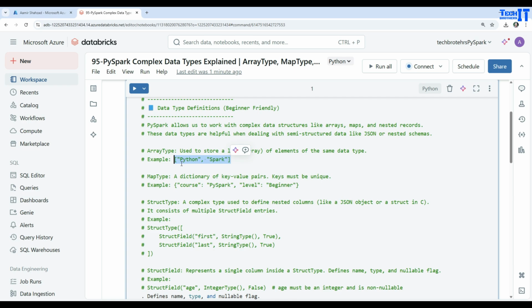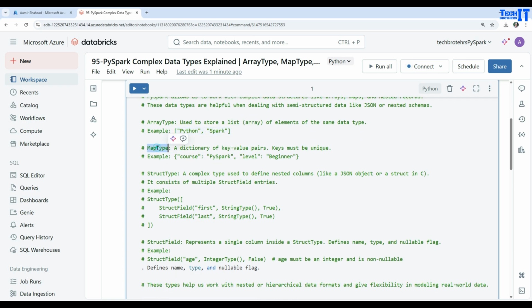Now, the dictionary is the MapType, a dictionary of key-value pairs. Keys must be unique. In this case, you can see that course is equal to PySpark, then level is equal to beginner. This is how you will have a MapType if you have something like that. A dictionary of key-value pairs is what makes it a MapType.